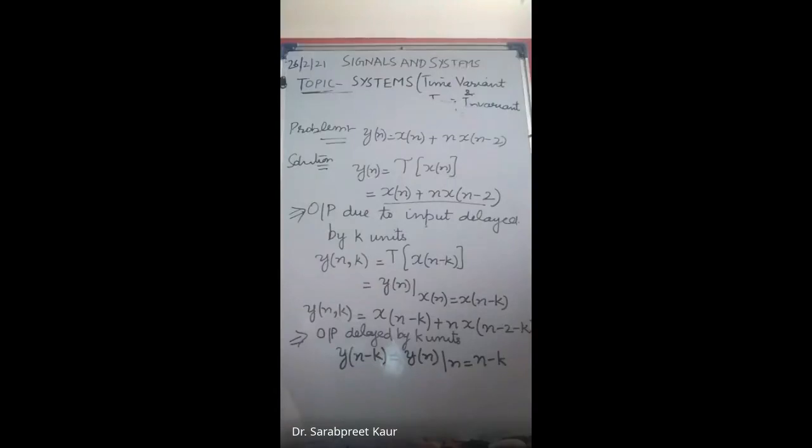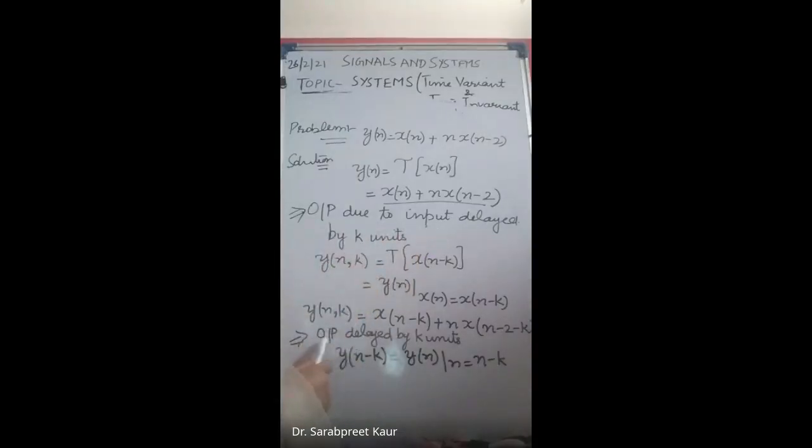Last step is left. Write in your notebook. I hope I am able to explain and you are getting what I am trying to explain with the help of these two examples of time variance and time invariance. So in the first step, you have to just delay the input by k samples, output due to input delayed by k units or k samples.